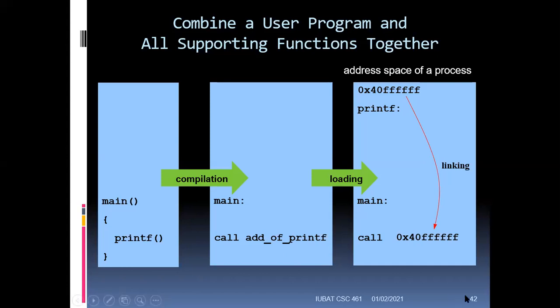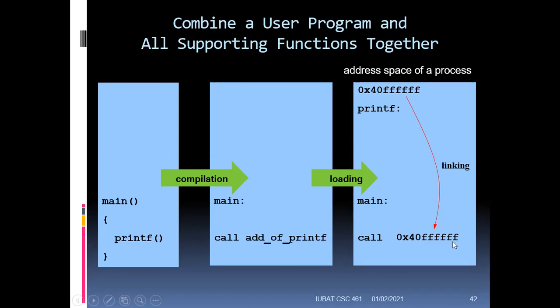After that, in the loading phase and the linking phase, this instruction is stored somewhere in your computer. Let's assume that this is the address space of printf. That means the details of the printf instruction, how to print a variable, are stored at this memory address. So in the linking phase and the loading phase, it will actually load the address.